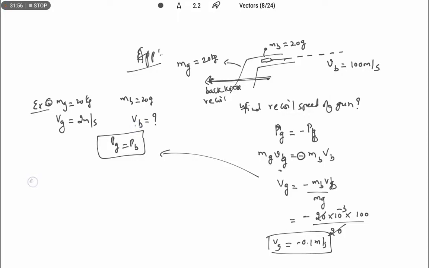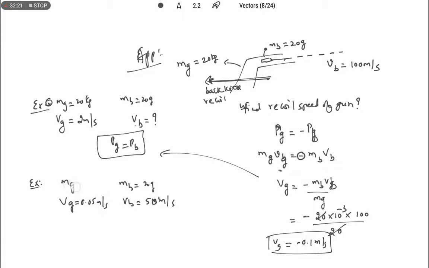And the same question one more way also they are going to ask. Mass of the bullet is 20 gram, speed of the bullet is 50 meter per second, and recoil speed of the gun is 0.05 meter per second.